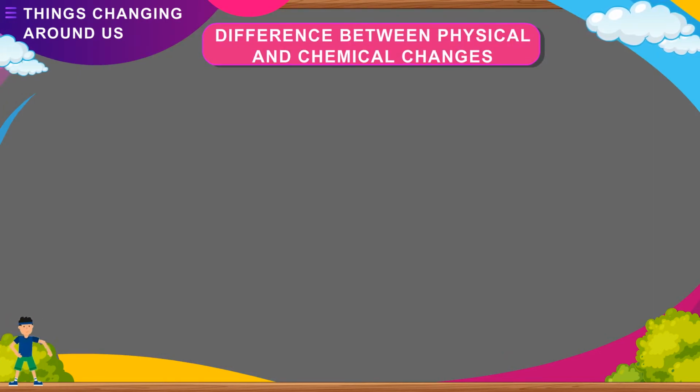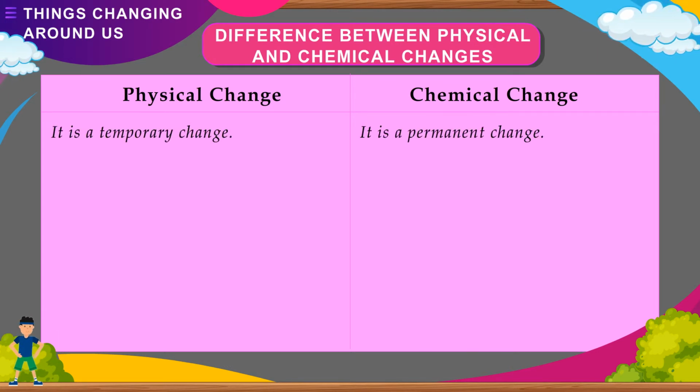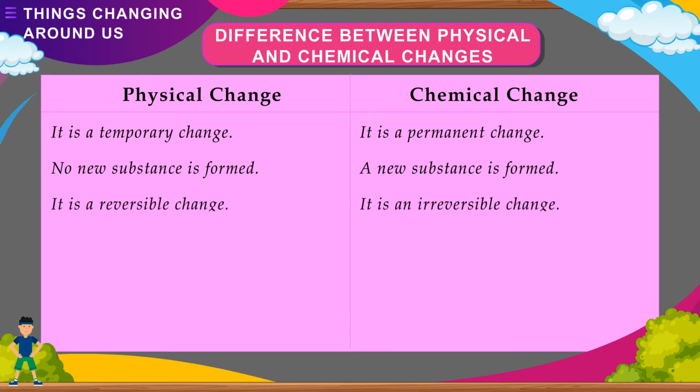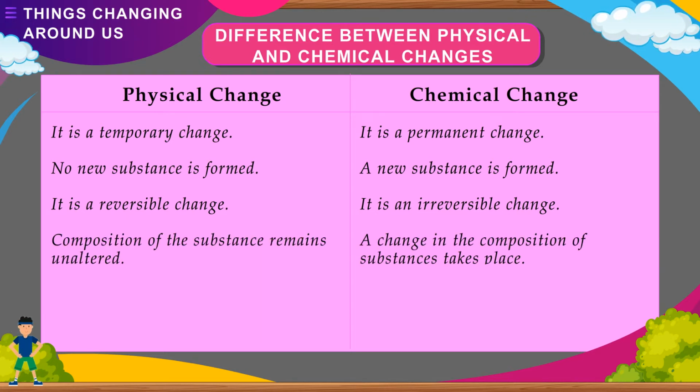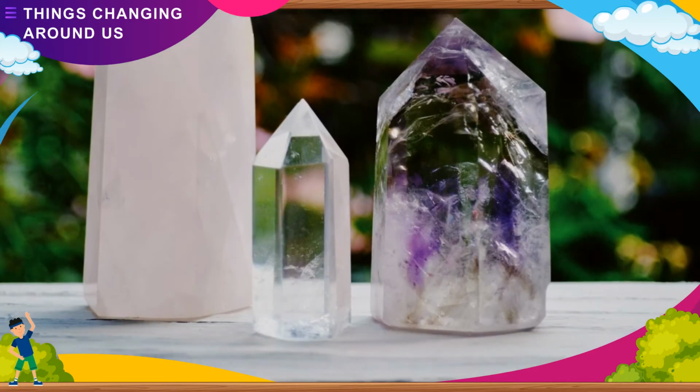Differences between physical and chemical changes. Physical change: it is a temporary change. No new substance is formed. It is a reversible change. Composition of the substance remains unaltered. Such changes may not be accompanied by the evolution or absorption of heat and light. Chemical change: it is a permanent change. A new substance is formed. It is an irreversible change. A change in the composition of substances takes place. Such changes are usually accompanied by evolution or absorption of heat.